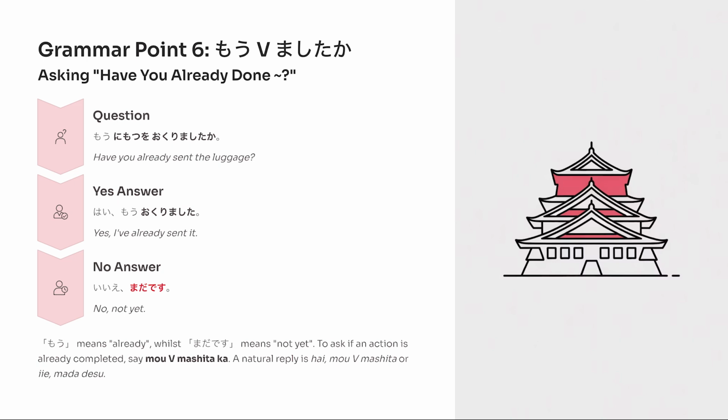No, not yet. Notice that まだです is a very common expression in daily conversation. So remember, もう asks about completed actions, and まだです means something has not happened yet.